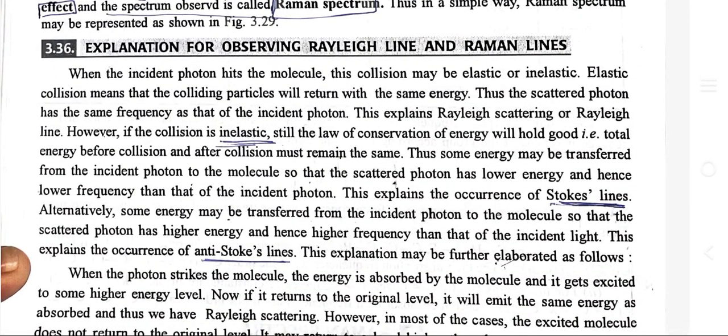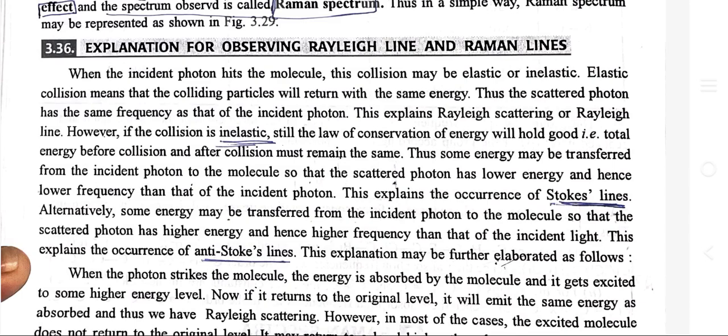Explanation for observing Rayleigh line and Raman lines. When the incident photon hits the molecule, this collision may be elastic or inelastic. Elastic collision means that the colliding particles will return with the same energy. Thus, the scattered photon has the same frequency as that of the incident photon. This explains Rayleigh scattering or the Rayleigh line.